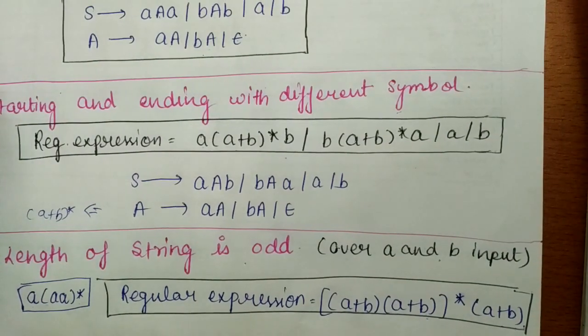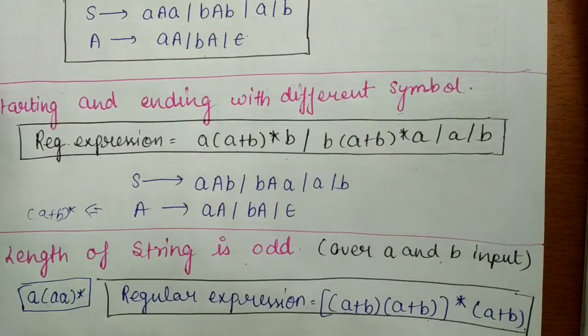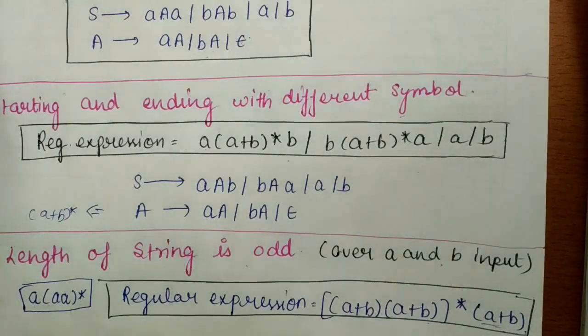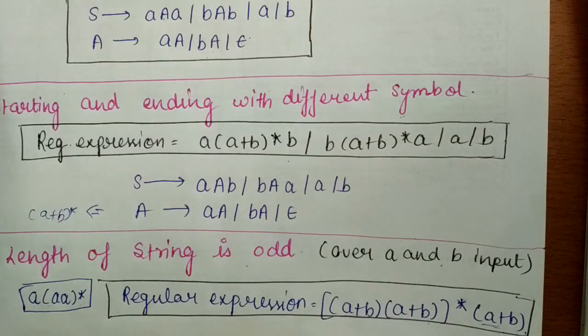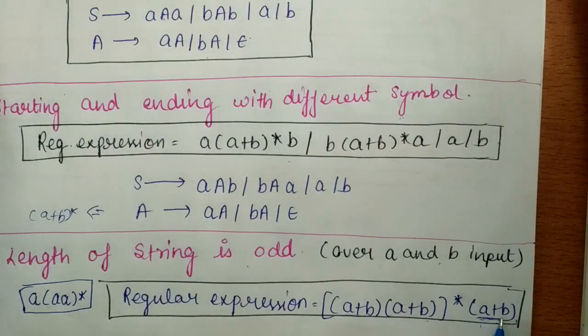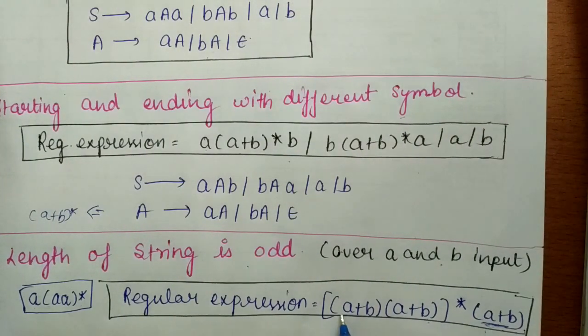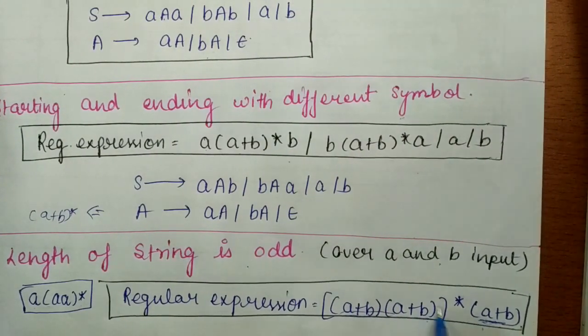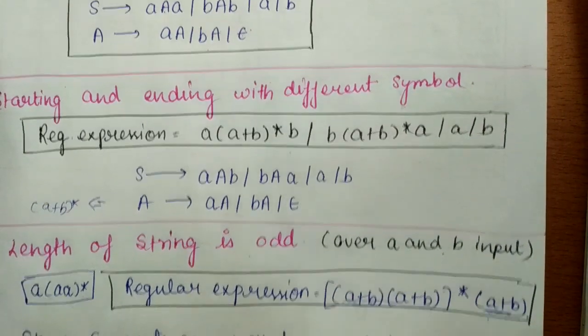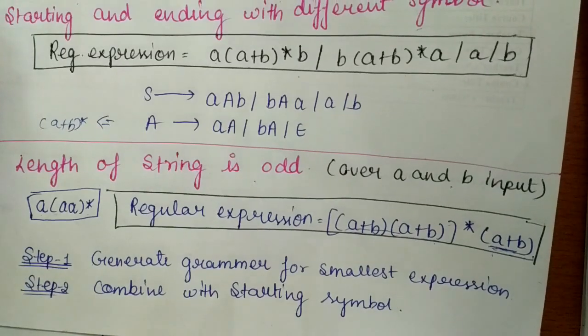So how can we write the grammar for this kind of language? It is very simple to write. Take the smallest steps and then build up. First of all, write the grammar for this, then write the grammar for this, then write the grammar for the whole repetition, and then write the final grammar.